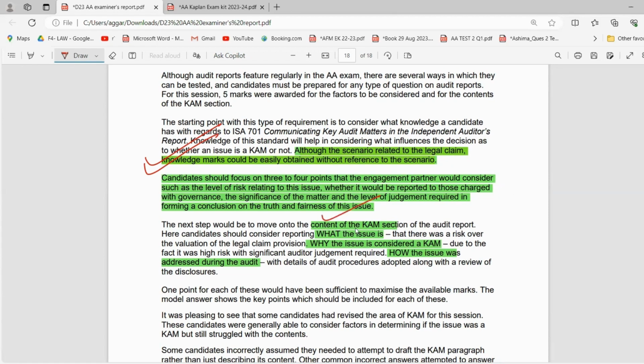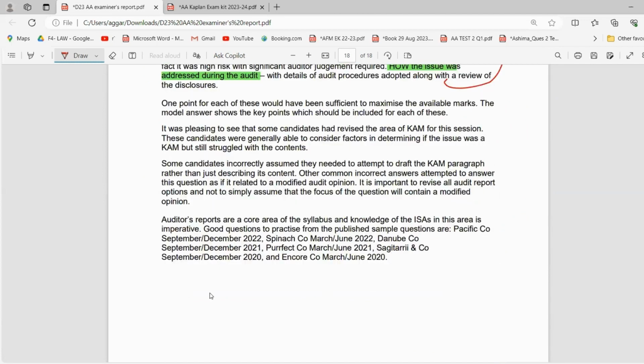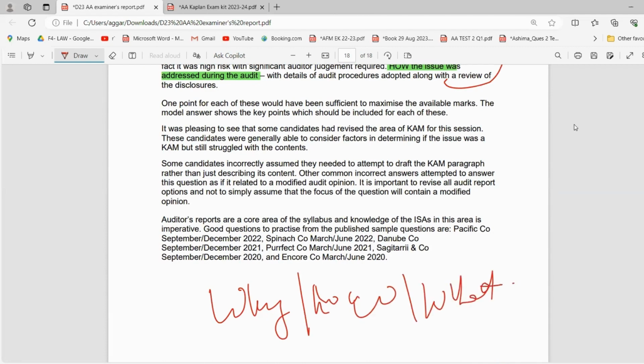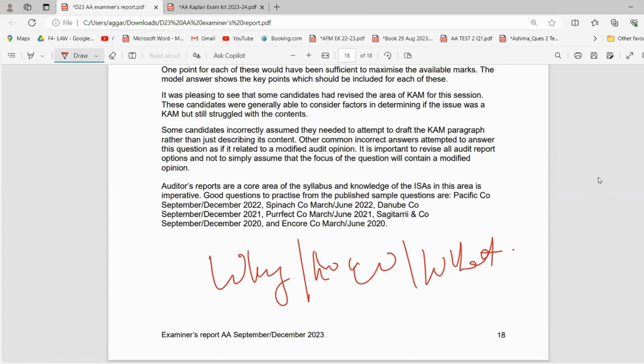So content, what is the issue, why is the issue, how is this? Again, explanation is very important in audit. The major thing that we focus on in audit is the question why, how, what. So you have to always see that if you have written statement A, B, C, right? You have to explain it. You have to see the reason why. Why am I doing this? And write that in your answer. Why, how, what, these questions in audit are very, very important.